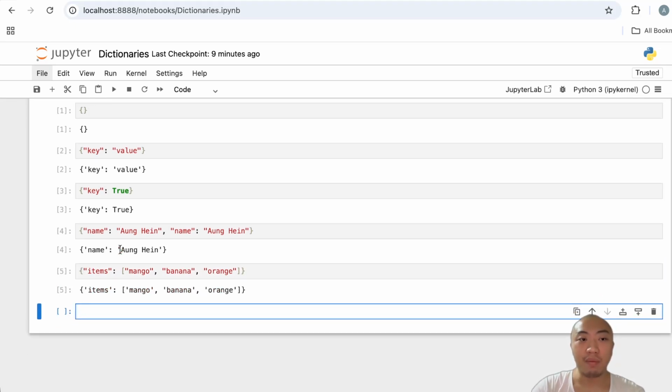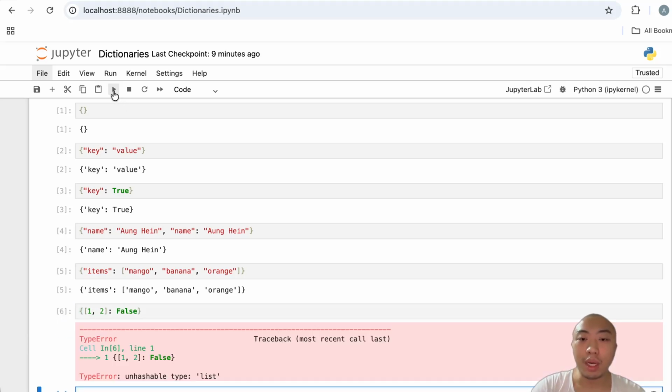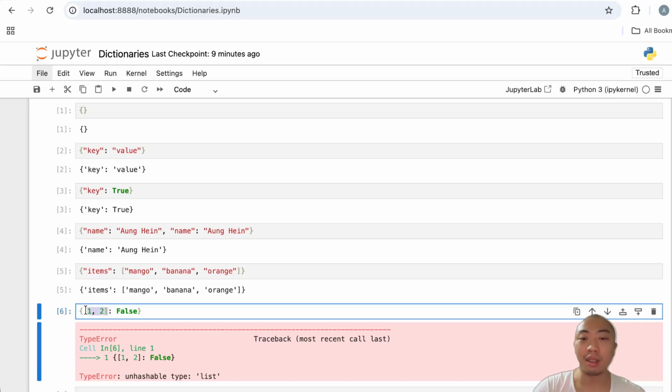But we can't have a list or dictionary as a key. It will not accept it. How about we run it like this one? So when we run this, we have the type error. That means we can't have a list or dictionary as a key, just like here.